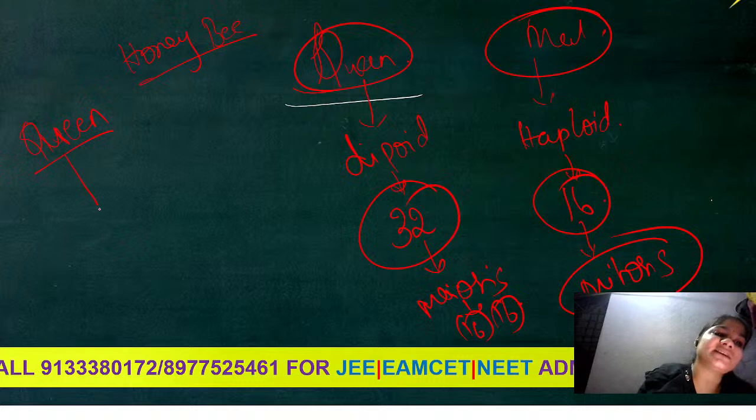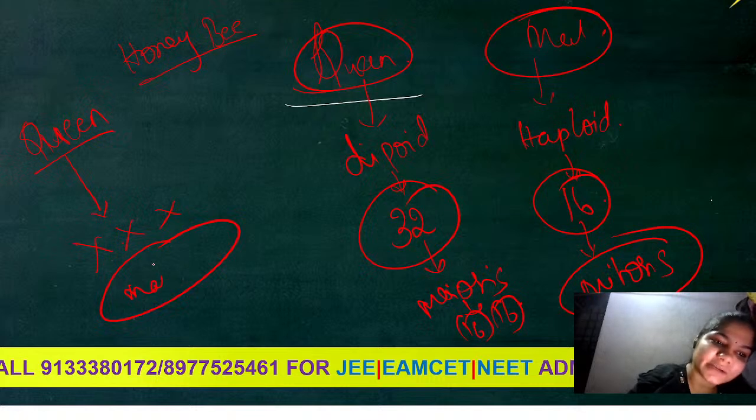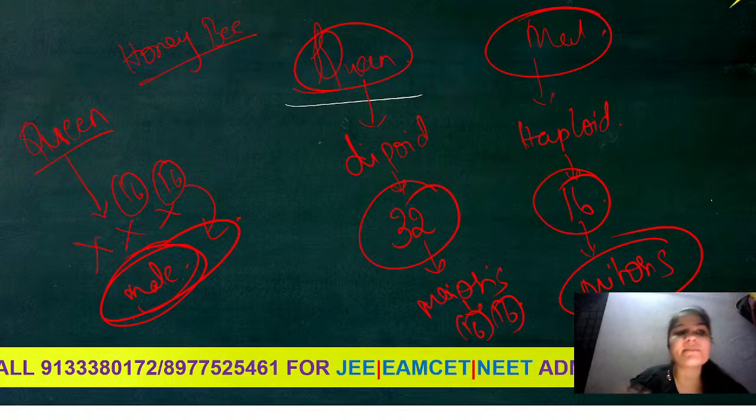If the queen is giving progeny without fertilization, means without involving male partners, then the progeny will be a male only. Because queen has undergone meiosis, so there are 16 and 16. Because of 16, we are getting a haploid, and haploid is a male.